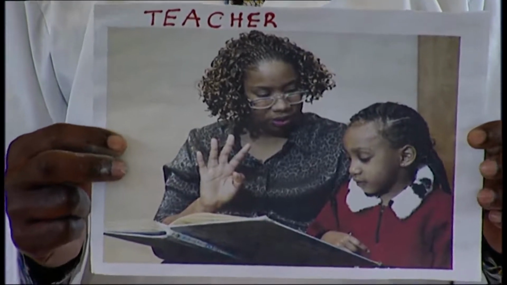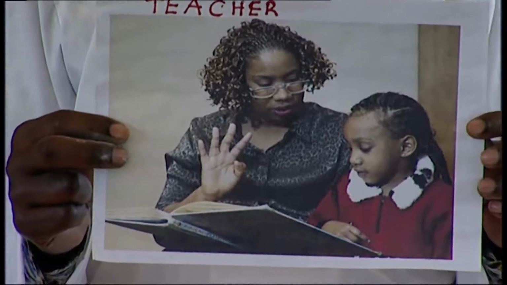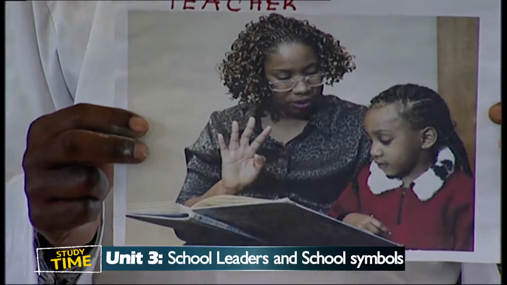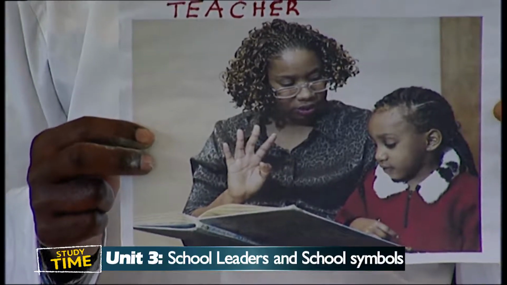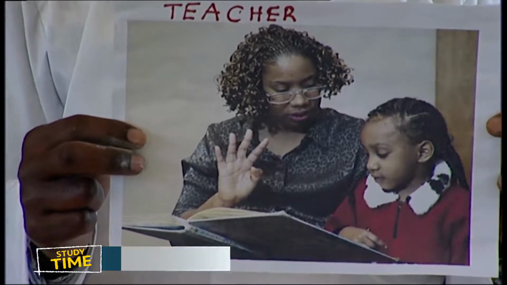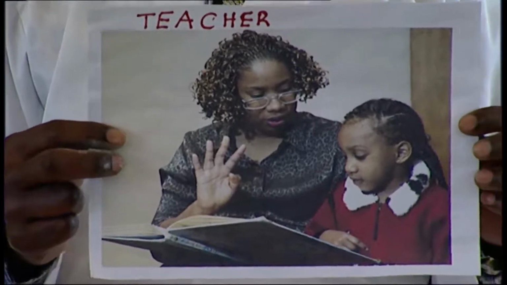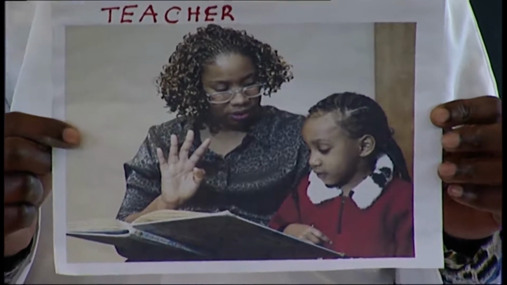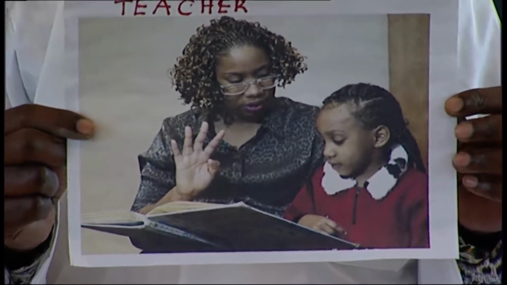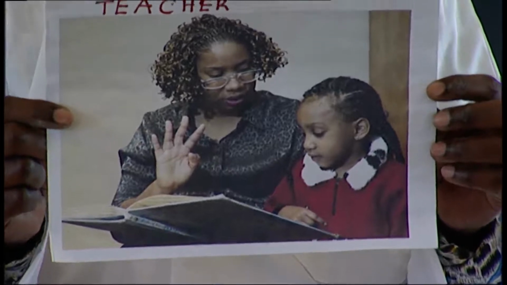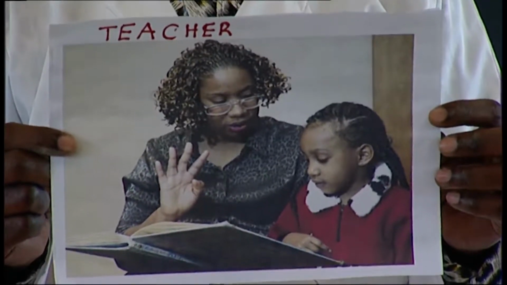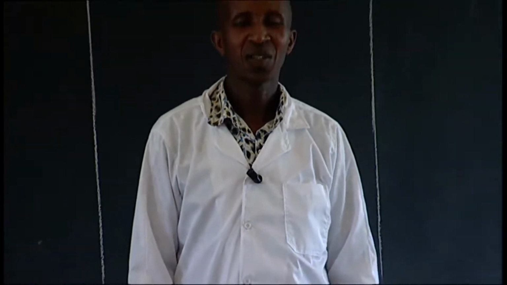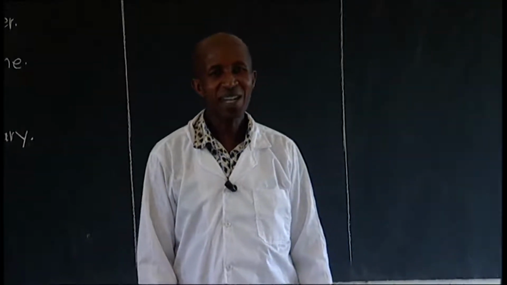This teacher, when you look at it very well, is helping a learner. It could be this child is being helped in reading. Possibly has a problem of reading. Therefore, you can see this teacher is trying to help this child pick the skills of reading. I think everybody has watched it very well. Good pupils.